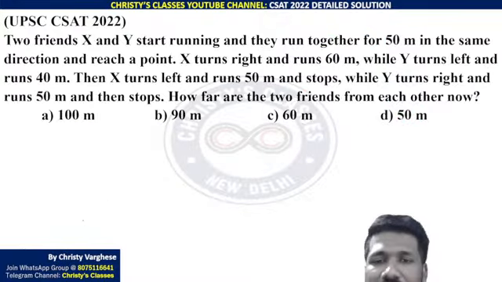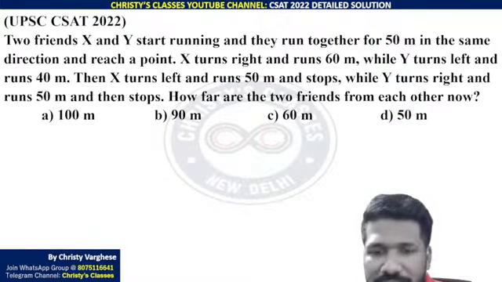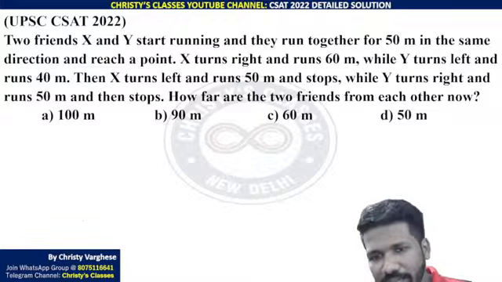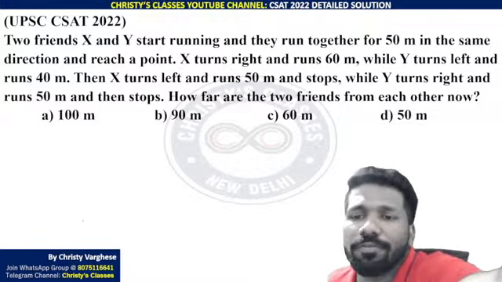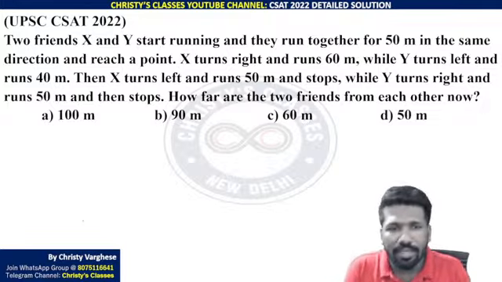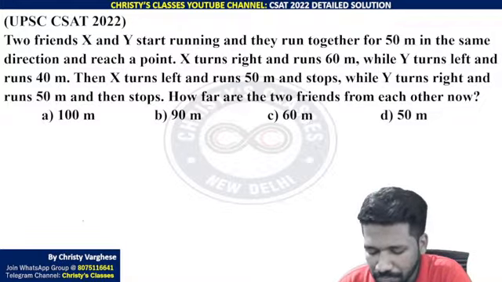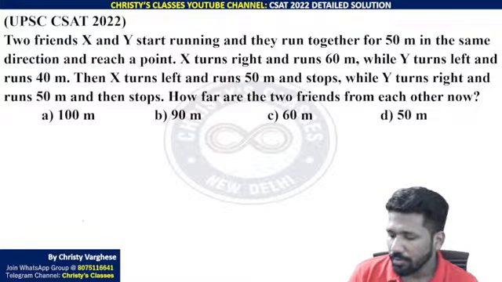Is it clear? And I hope all of you got an idea how to do data sufficiency problem. Whichever is the chapter, the idea of the chapter is needed, but data sufficiency, normally how to analyze it, what is the meaning of that kind of questions, I hope all of you are clear. Then this is a direction sense test or distance and direction problem. Simple question it is. Try it all of you.